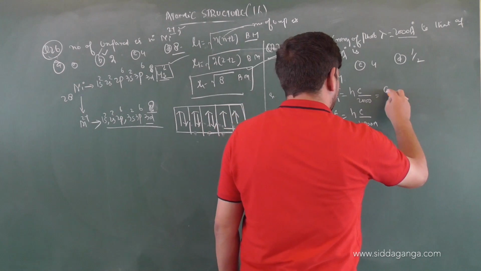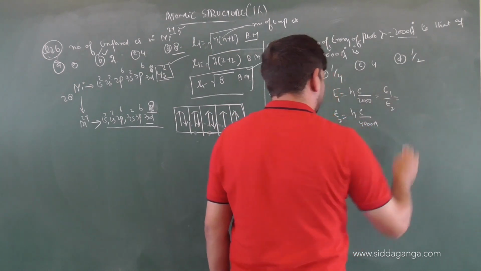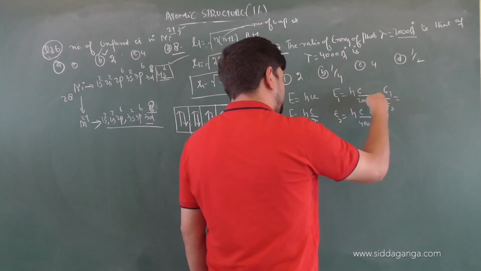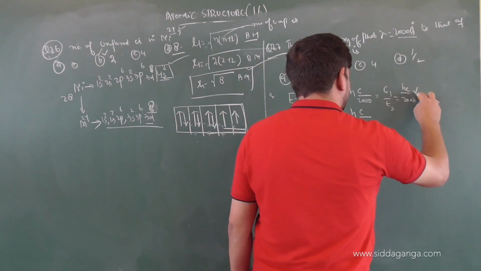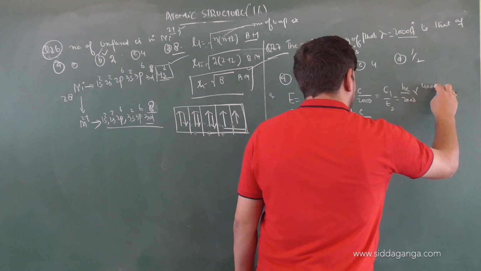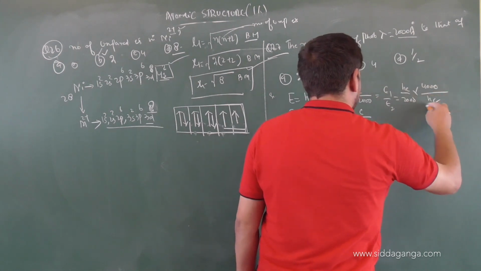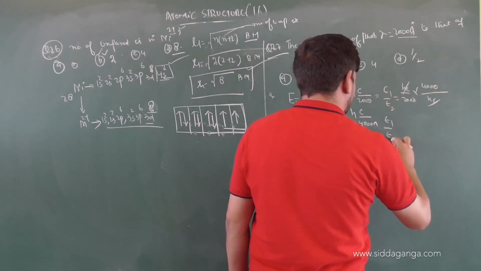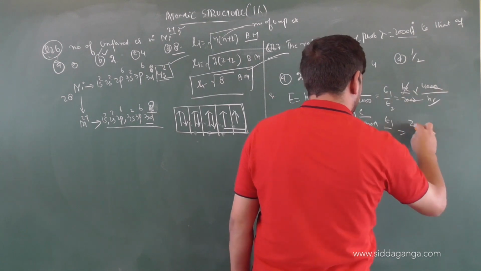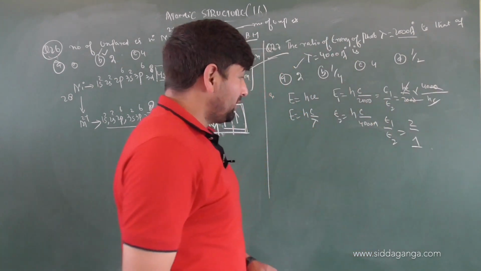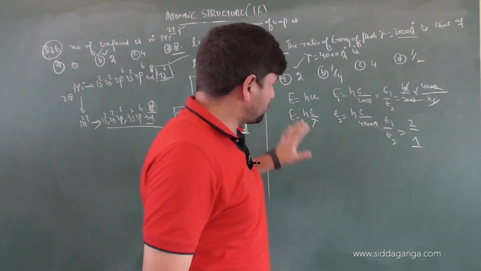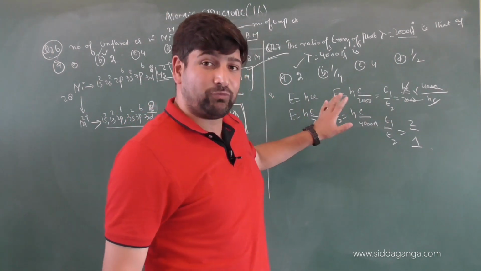So we can write E1 by E2 will be equal to hc by 2000 into 4000 by hc, these will cancel off. So E1 by E2 will be equal to 2 by 1. So the ratio will be 2:1. Now why did I solve it this way? So that you can understand I have used the energy of a photon here.